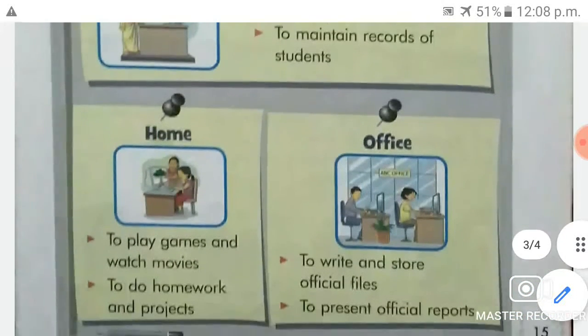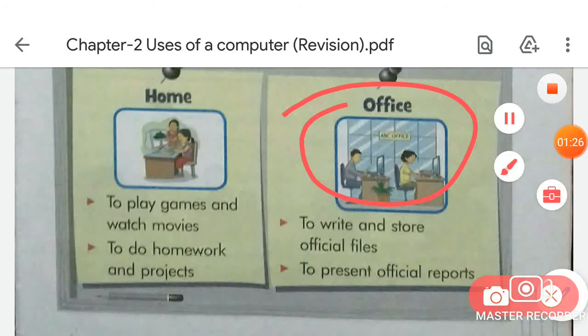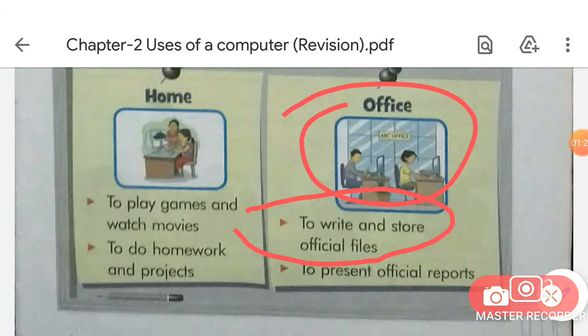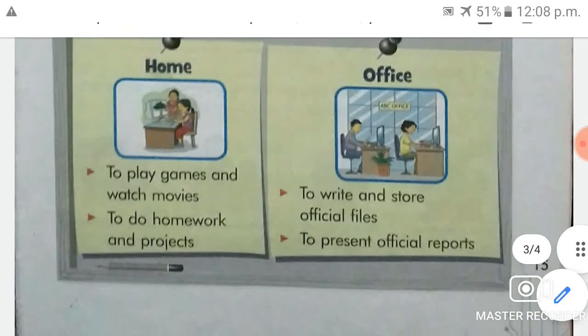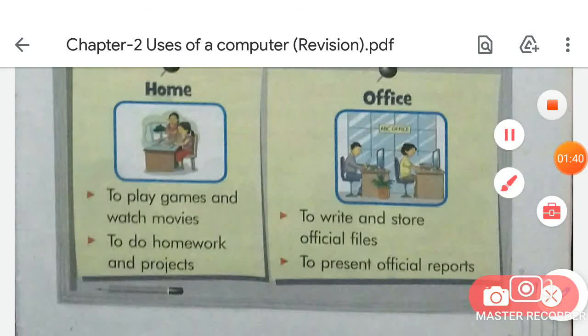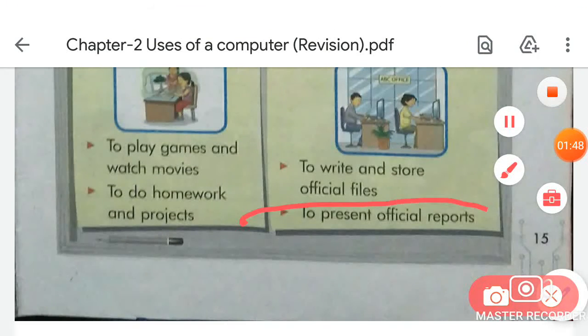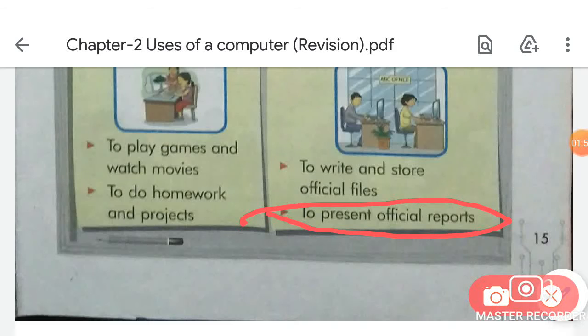And the next place where computers are being used is office. In office, computers are used to write and store official files. As I said, a computer can store a lot of information in it. So in office, it is used to write and store official files, the records. Is that clear? And to also present official reports, to store and present official records.